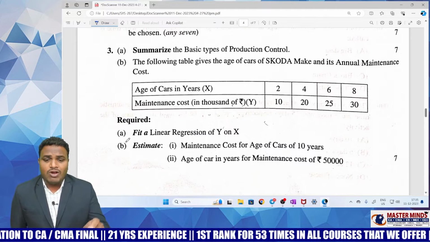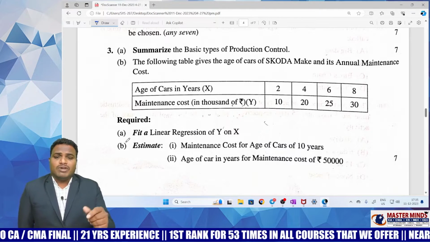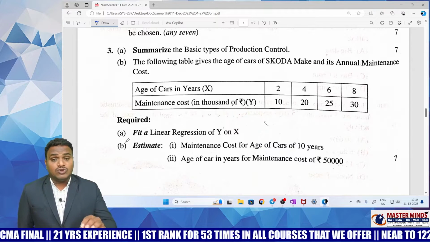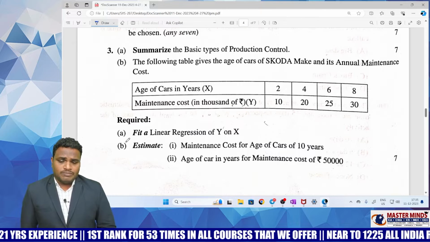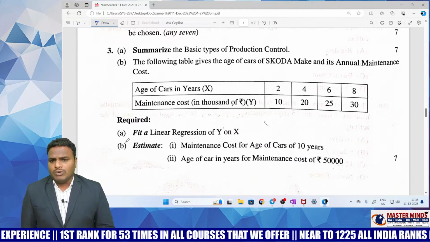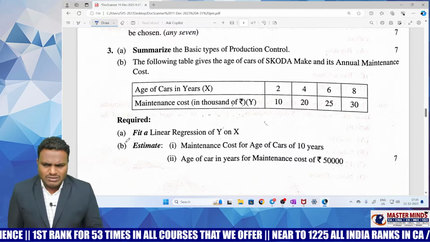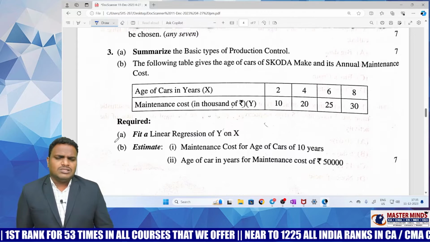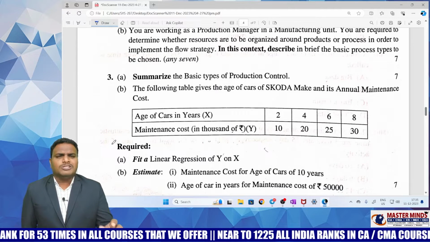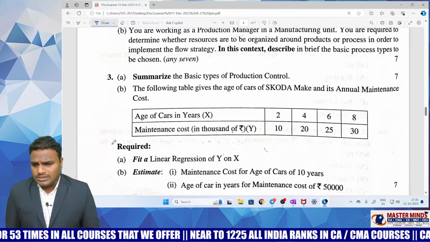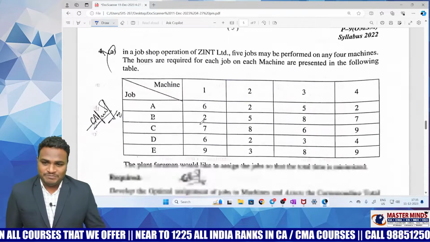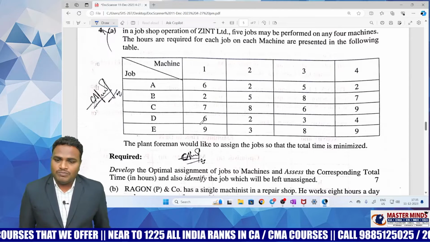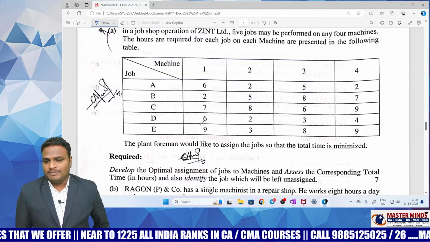Linear regression of Y on X is a clue given by ICMA, which means we can solve it by using the indirect method in demand forecasting. Now this question is for 7 marks. This is one of the trickiest questions. Generally each time one trickiest question is asked by ICMA, but this time 3B got that chance.